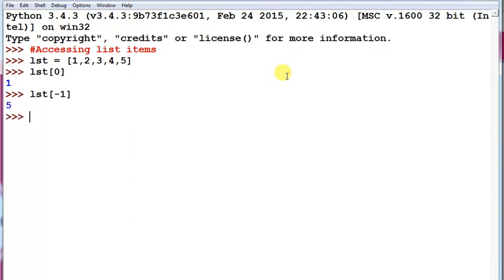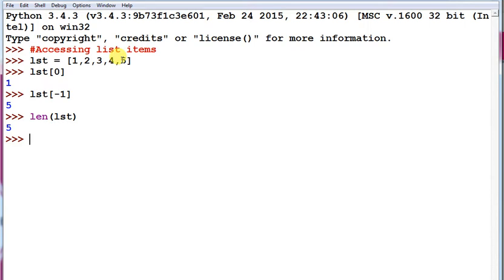If we pass -1, the last element will display. One function we can also use is the len function, that finds the length of a sequence. A list is also a kind of sequence, so it will return 5 because there are 5 elements in this list, 1 2 3 4 and 5.